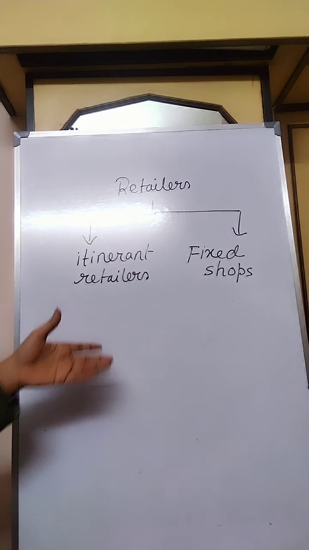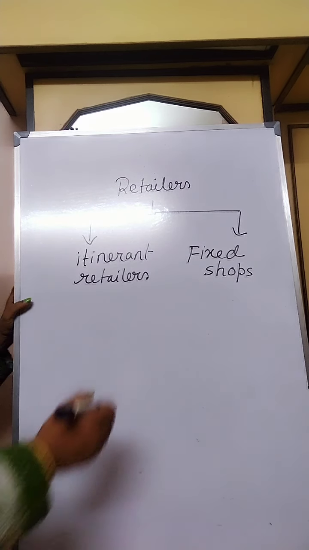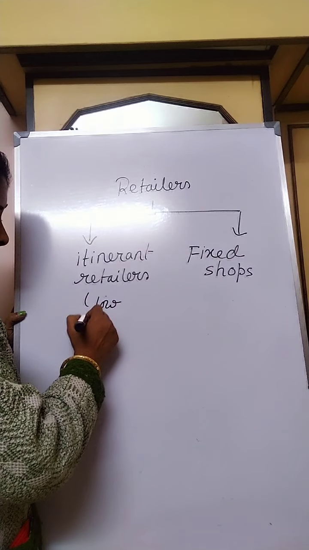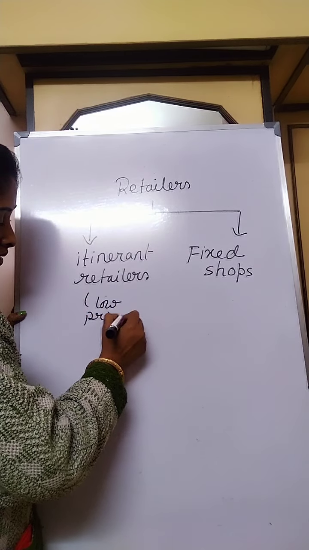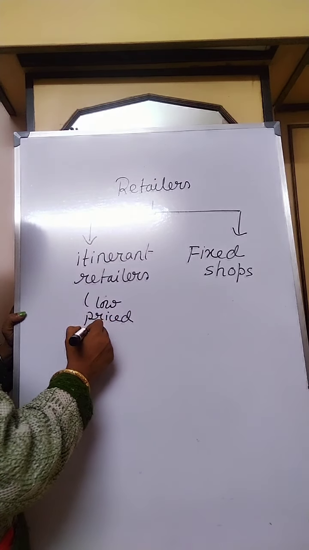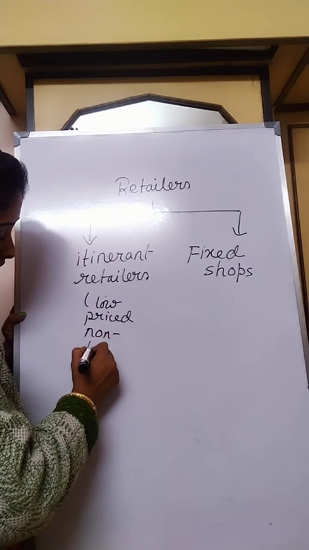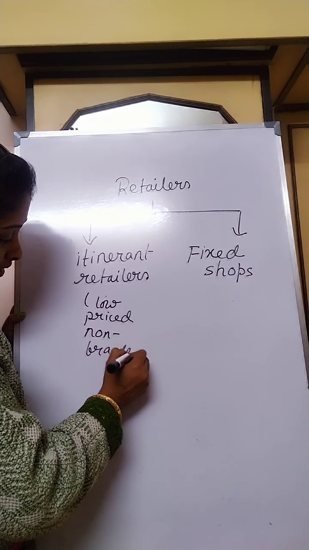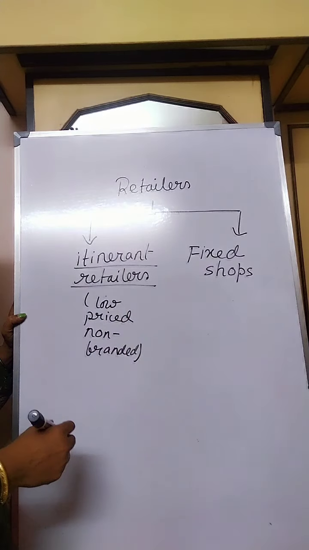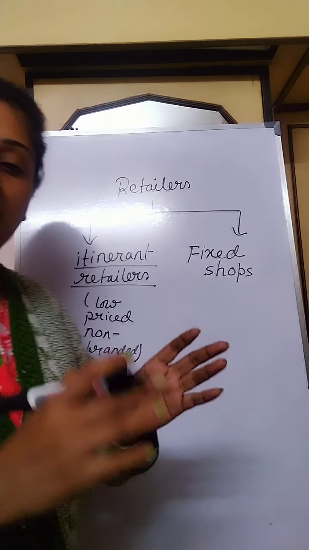The products that they sell are very low priced and very substandard, non-branded products. These itinerant, movable, mobile retailers move from one place to another and don't have any fixed shop.